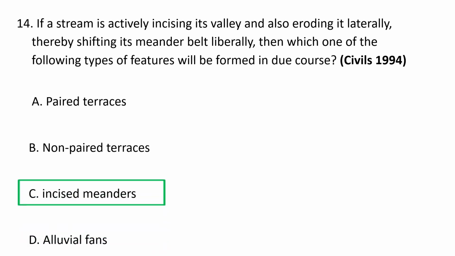A stream that is actively incising its valley, that is down cutting, while also actively eroding laterally, that is widening, and shifting its meander belt produces incised meanders. C is the correct option.